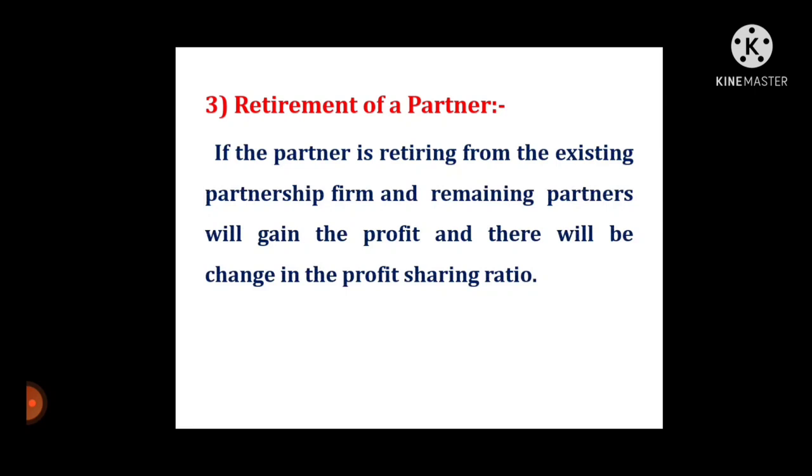A partner may retire from the firm due to old age, with the consent of all partners according to the agreement, or by giving notice to the remaining partners in case of partnership at will. It means when a partner retires from the firm, he receives his share of profit and goodwill up to the date of his retirement, and the partnership business will continue with the remaining partners.